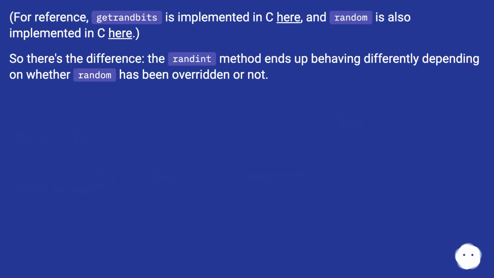For reference, getrandbits is implemented in C here, and random is also implemented in C here. So there's the difference. The randint method ends up behaving differently depending on whether random has been overridden or not.